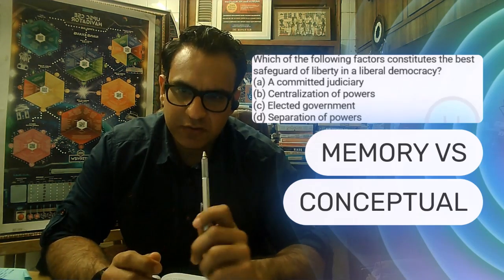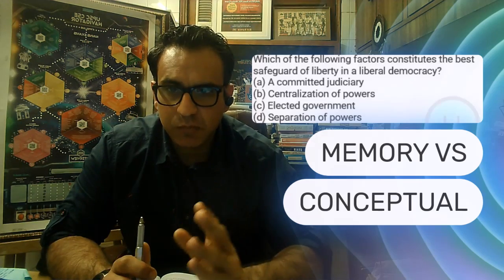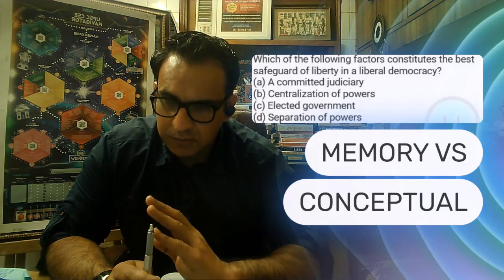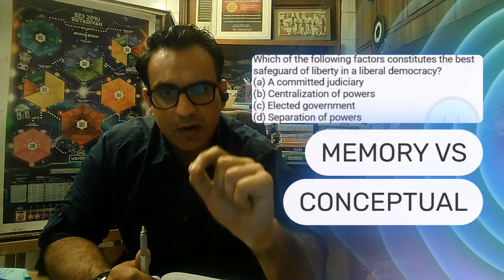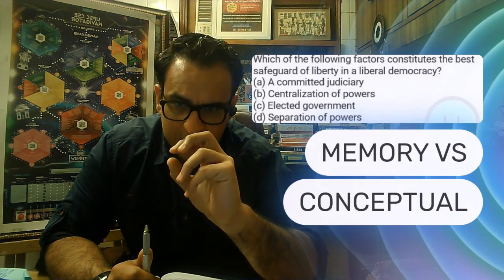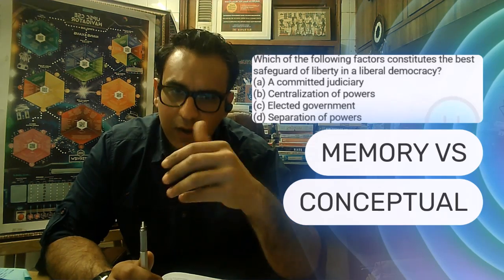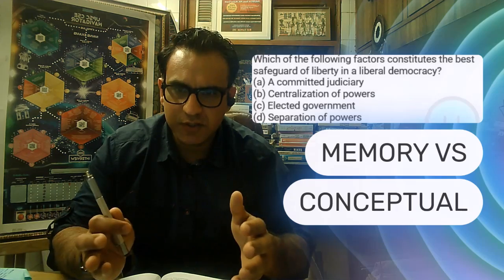It doesn't say which is the only safeguard. It doesn't want to ask you about a particular provision or a constitutional body or a procedure or the name of an article or anything. It just wants to figure out if you have understood what the idea of liberty in a liberal democracy is, and how the Constitution, at least in India, is able to differentiate it and safeguard it.